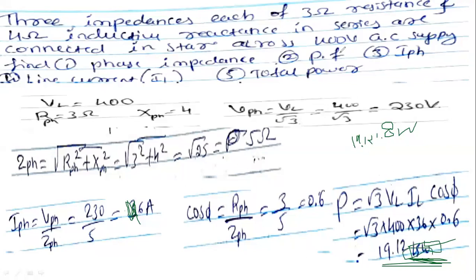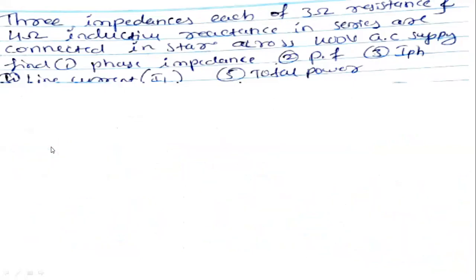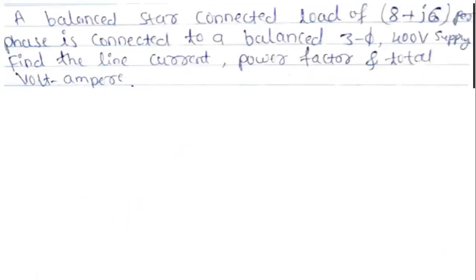Okay. For the same problem, I am telling you people, same problem you take down, but instead of star connection, you consider as delta connection here. Instead of star, you consider delta and calculate it.